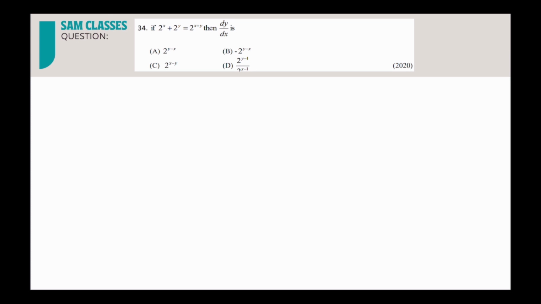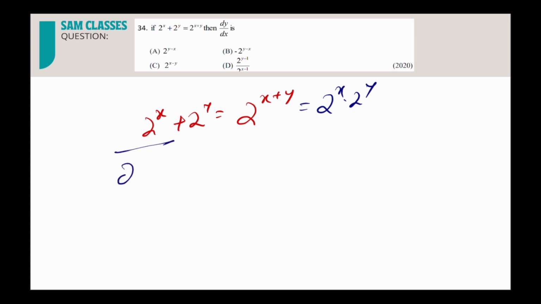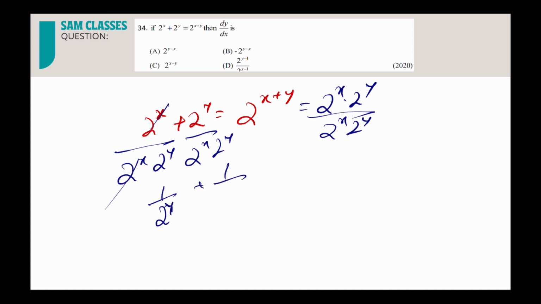What we have in the next question is 2 power x plus 2 power y is equal to 2 power x plus y. How will we be able to solve this question? This means 2 power x into 2 power y. Divide the whole thing by 2 power x into 2 power y. So what I'm getting is 1 by 2 power y plus 1 by 2 power x is equal to 1. Basically I got 2 power minus y plus 2 power minus x is equal to 1. Now differentiate it. It will become easier.